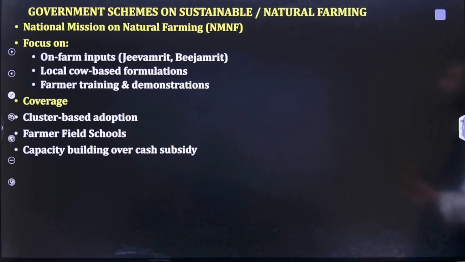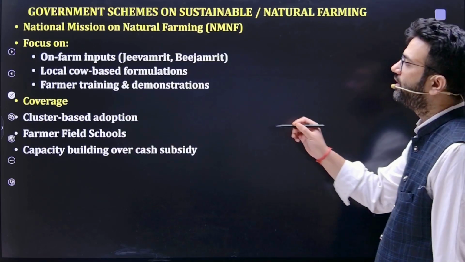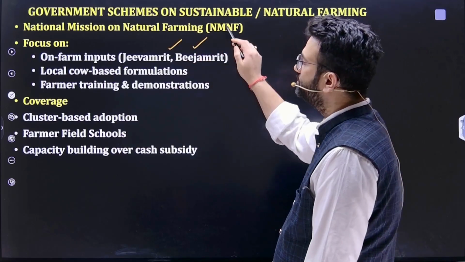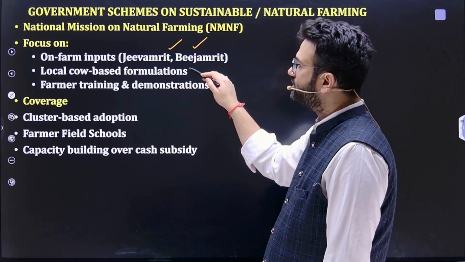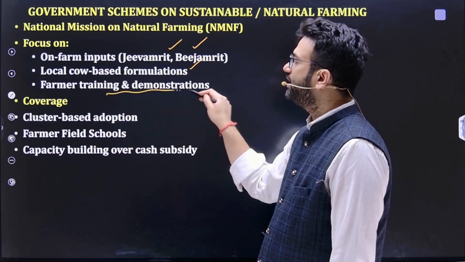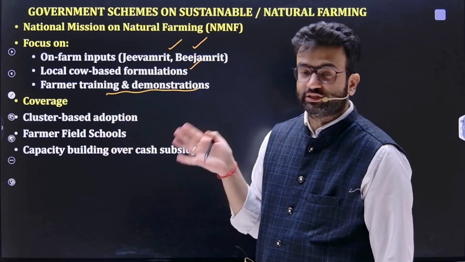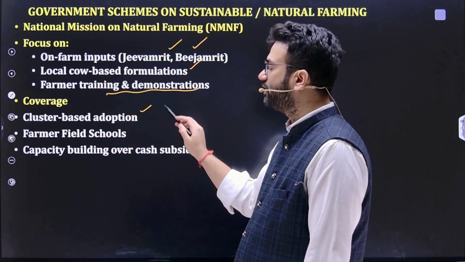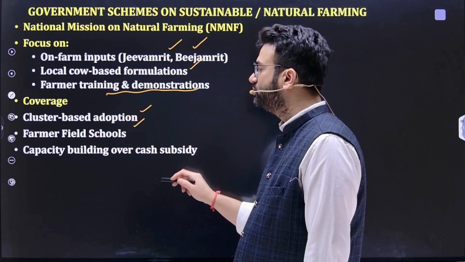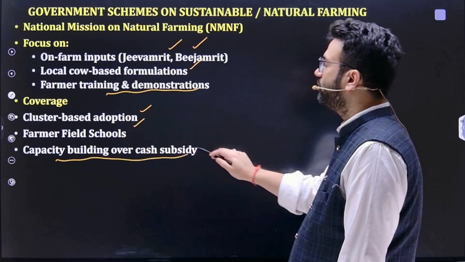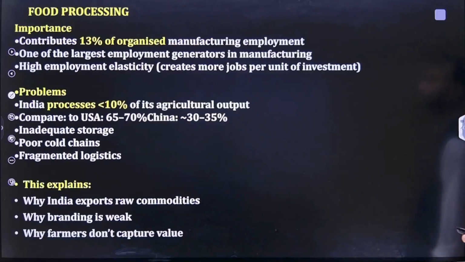Then national mission on natural farming, focusing on farm inputs, that is Jeev Mitra, Bij Mitra, low cow based formulation, farmer training and demonstration should be focused. It should also focus on cluster based adoption, farm field schools, and capacity building over cash subsidy.